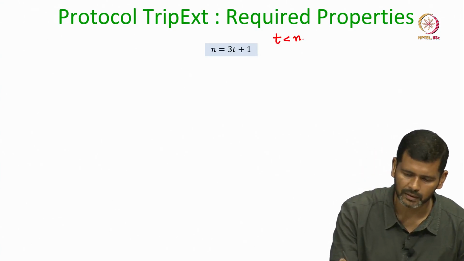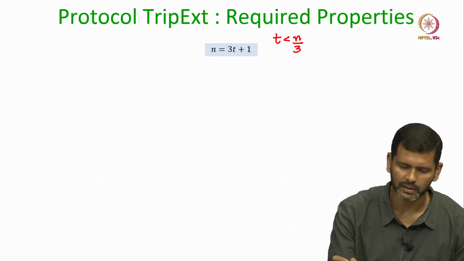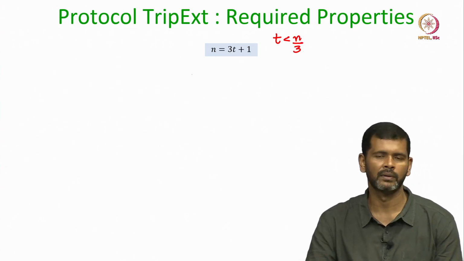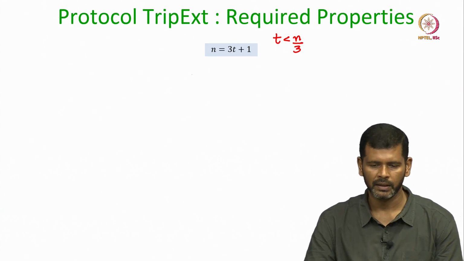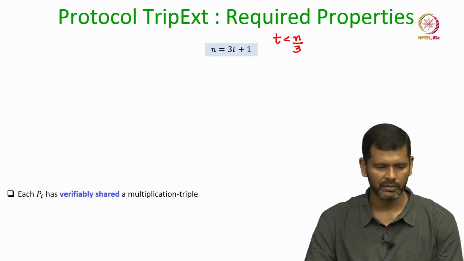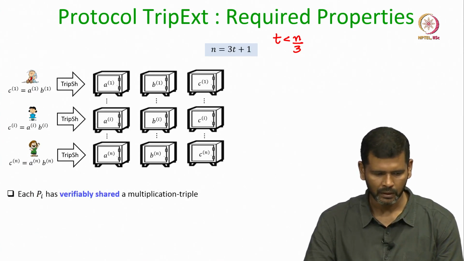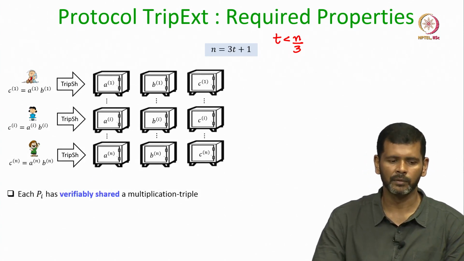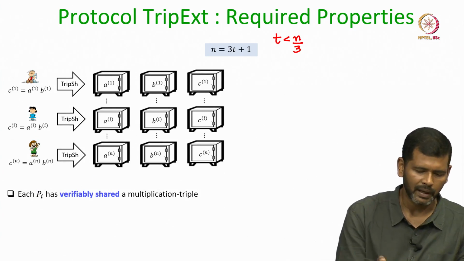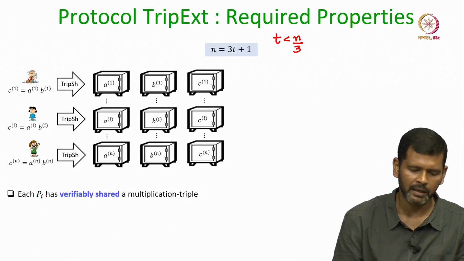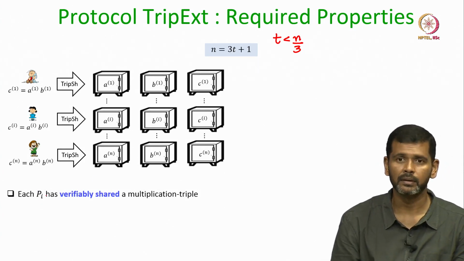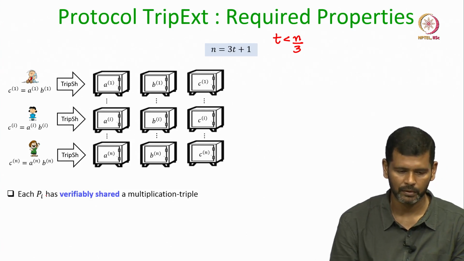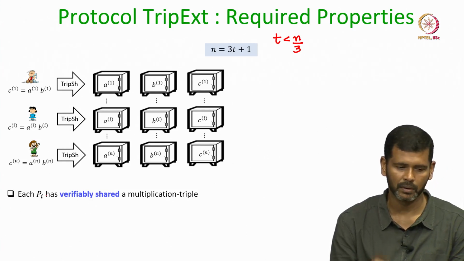So, we take the case where n is equal to 3t plus 1, that is the smallest value of n satisfying the condition t less than n over 3, and the input scenario for this protocol will be the following. It will be guaranteed that each party has verifiably shared a multiplication triplet through an instance of triple sharing protocol.